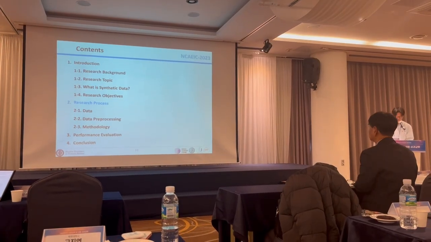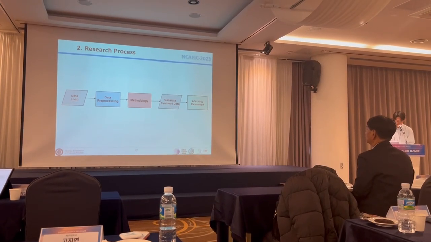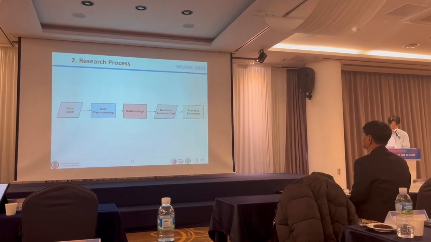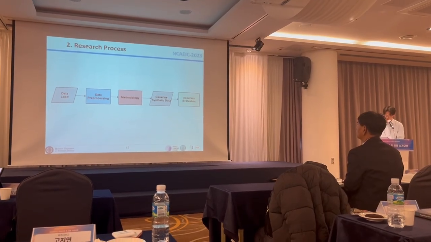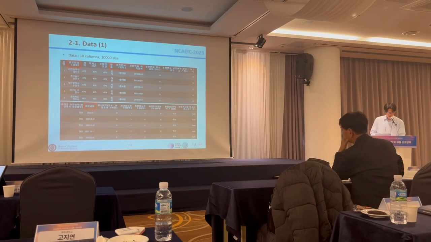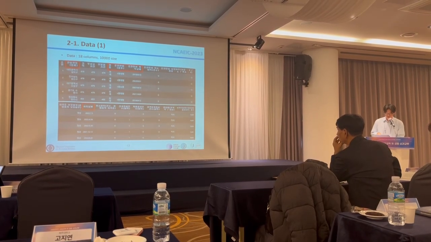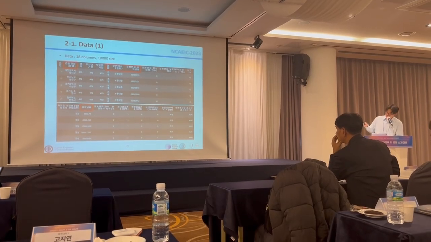Now, I'm going to explain the research process in more detail. The basic flow is as follows. Route the data, processing, use methodologies, make synthetic data, and finally calculate the accuracy. First, let's talk about the data. We received a total of 10,000 data points with 18 columns from KOTSA. The columns in this data are shown below.